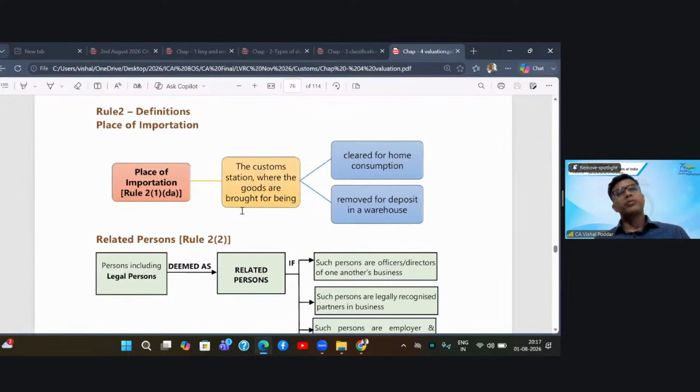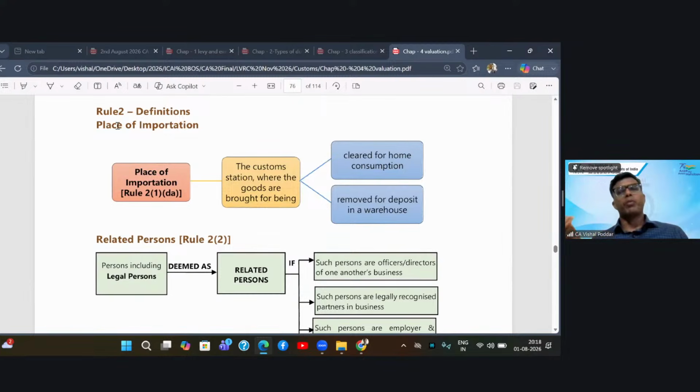Since different terms will be used in these rules, we need to first make ourselves clear with these terms. So first, we go to the definitions given in the rules. First definition is of place of importation. In simple words, it is the place where the goods are landing.